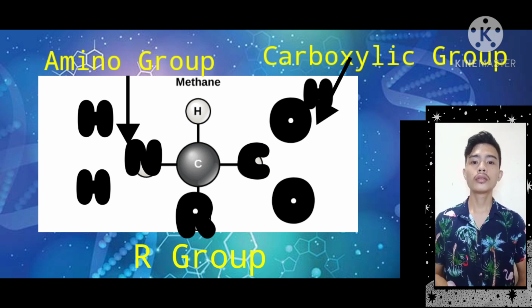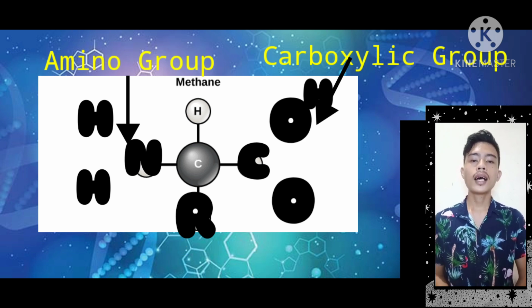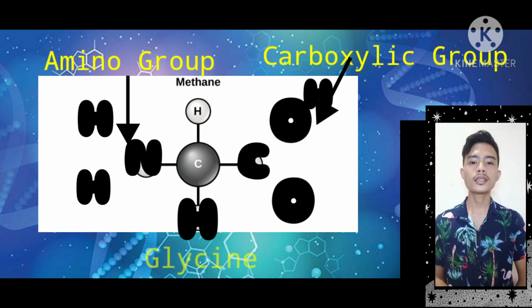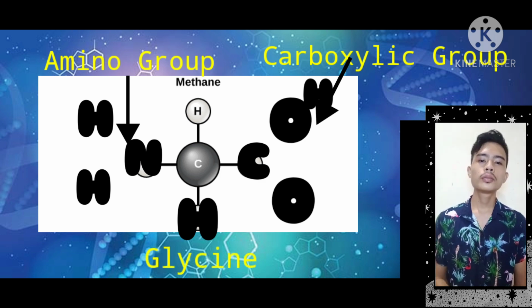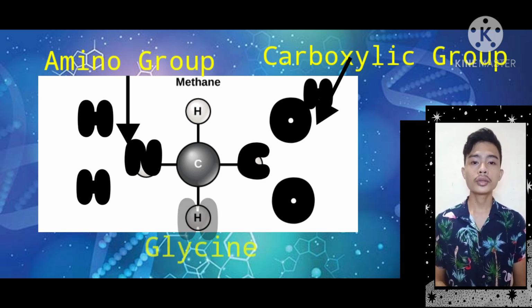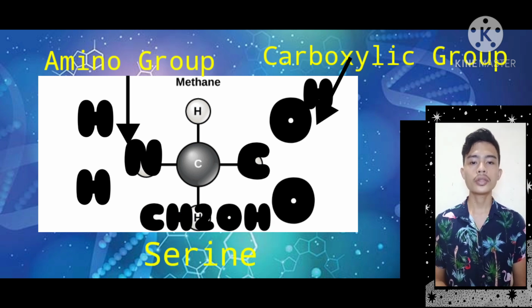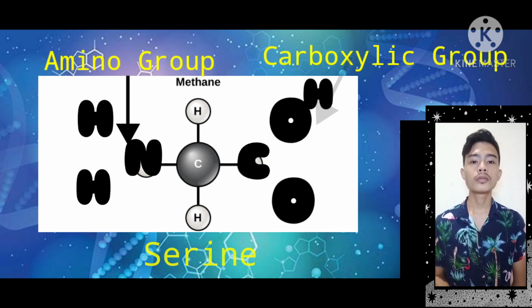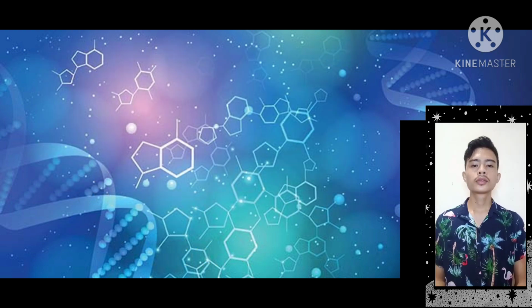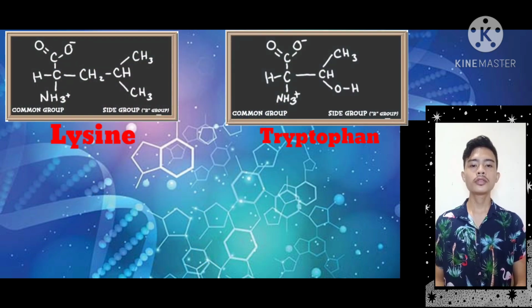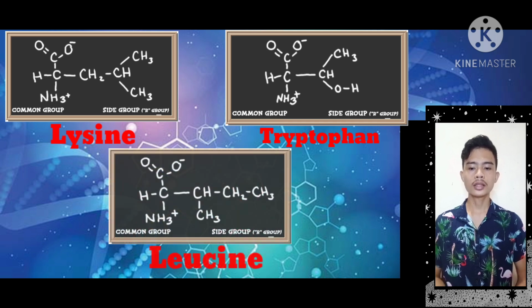Here's an example of an R group or alkyl group. If the alkyl is replaced by H, then it will be glycine. If the R group is replaced by CH2OH, then it is serine. Here are more examples of different types of amino acid structures: lysine, tryptophan, leucine.